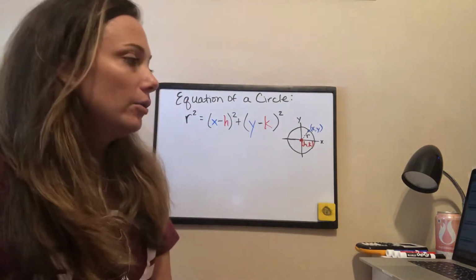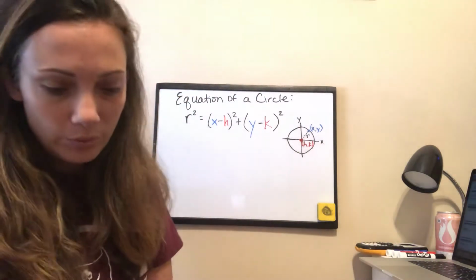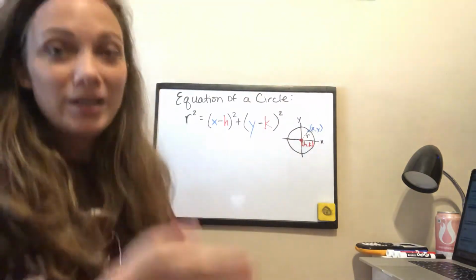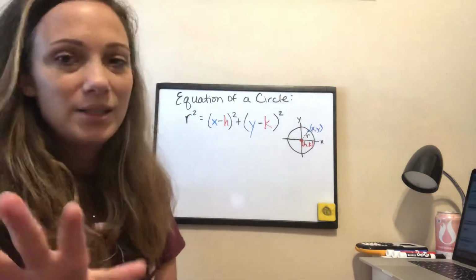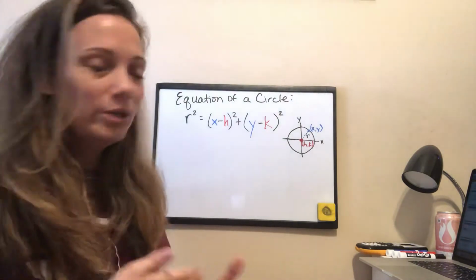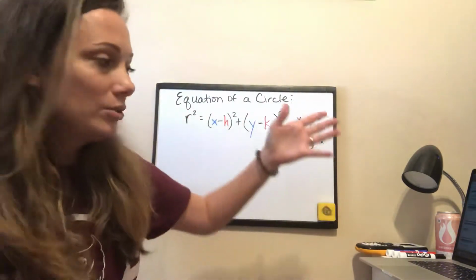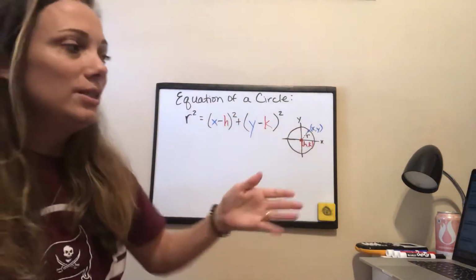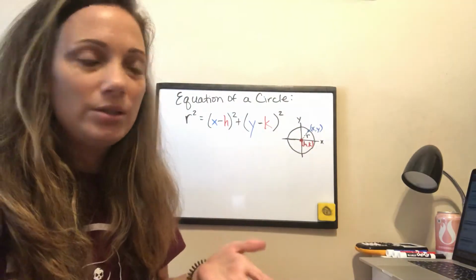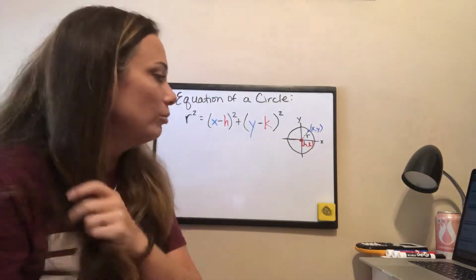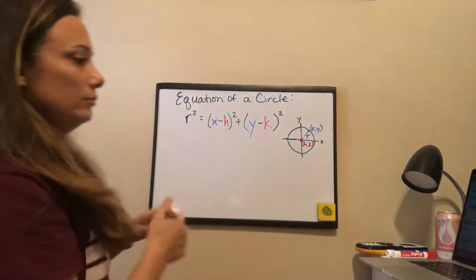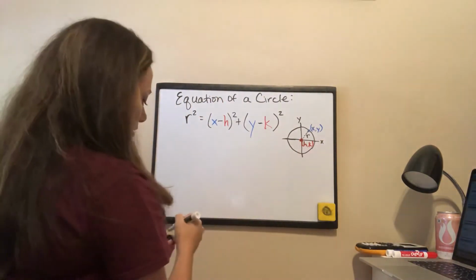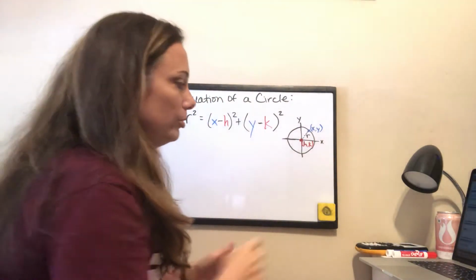Okay, so the equation of a circle. This is geometry, so we're going to derive the equation. Like I said, you don't have to worry about it in the future, but we will easily be able to derive this equation from the distance formula that we've worked with so much this year. So if you remember the distance formula, I'm going to use blue.